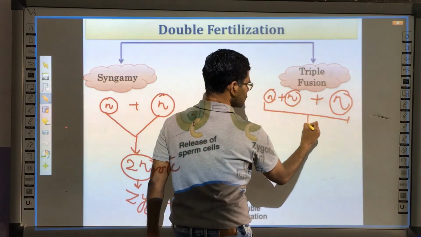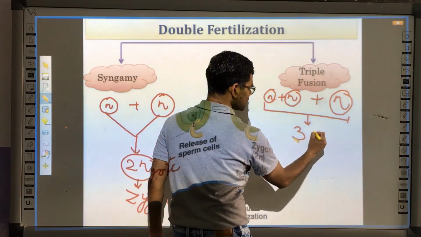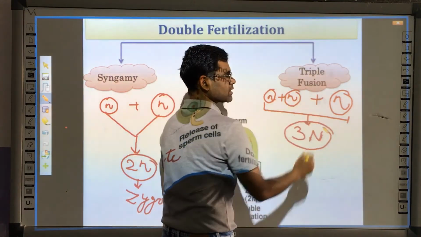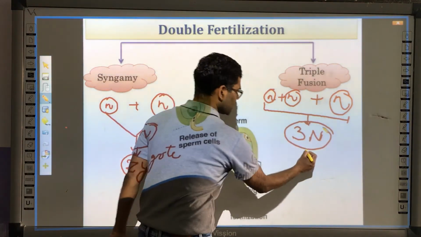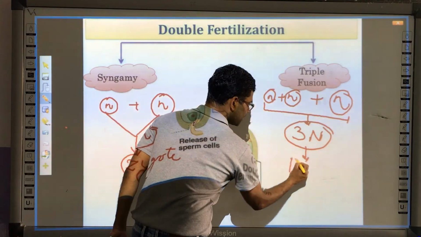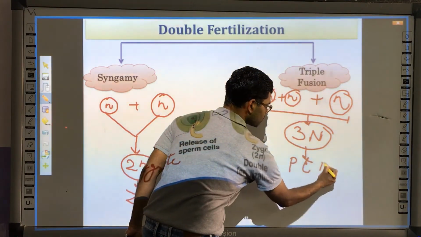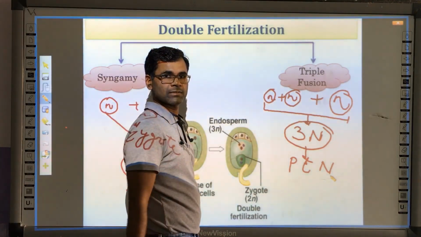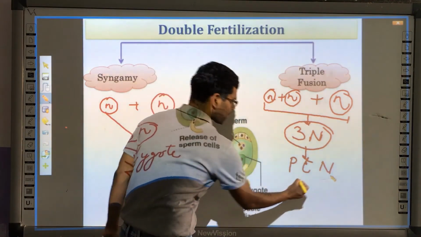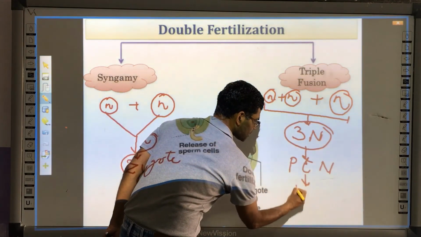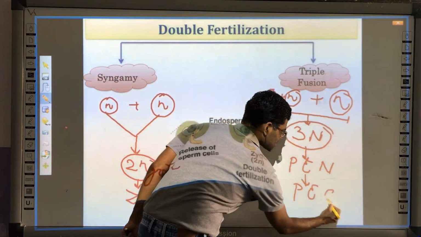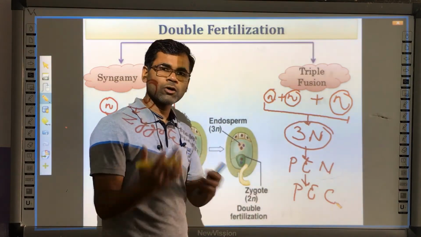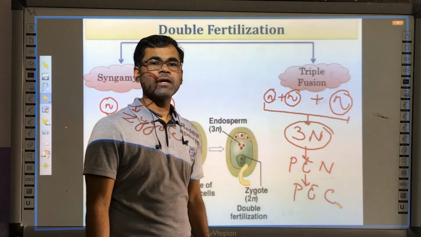These three unite to form a 3N cell, N plus N plus N. And this 3N will form the primary endosperm nucleus. This primary endosperm nucleus forms the primary endosperm cell, and this primary endosperm cell later on divides to form the endosperm.